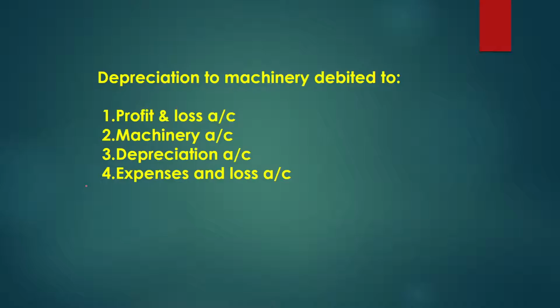Next, depreciation to machinery is debited to what? To the profit and loss account. When there is an increase in profit, the account is credited, while if there is a loss or an expense and a decrease in profit, it is debited. So the answer is debit: depreciation to the machinery, debit to the profit and loss account.